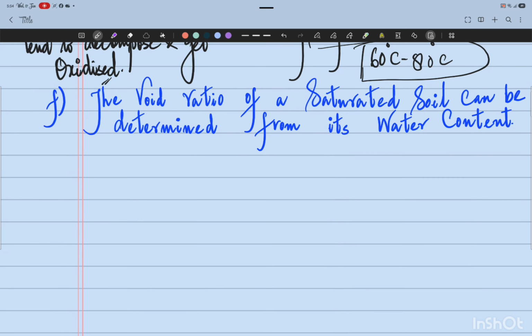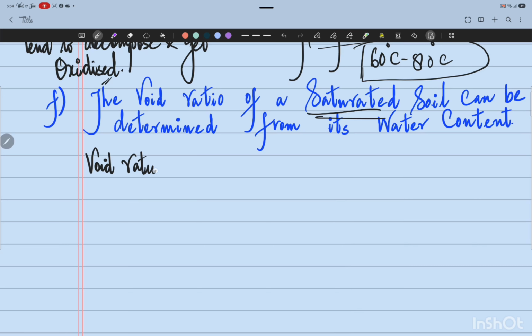All right. The statement is: the void ratio of the saturated soil can be determined from its water content. Void ratio, as already studied in the previous video lecture, is a very important volumetric relationship.